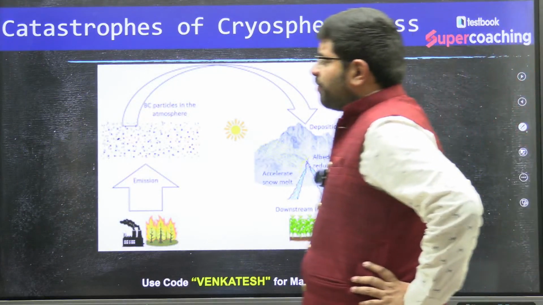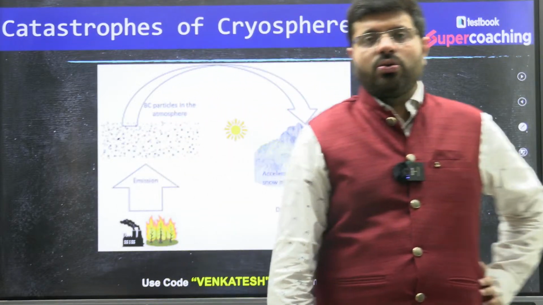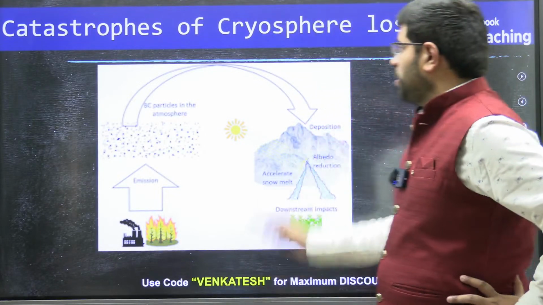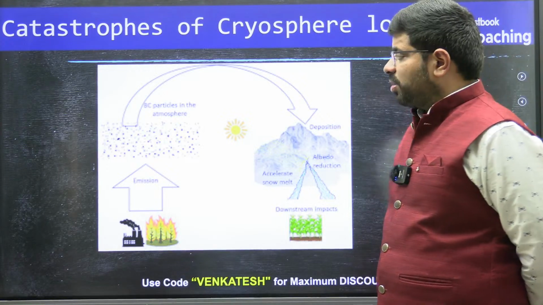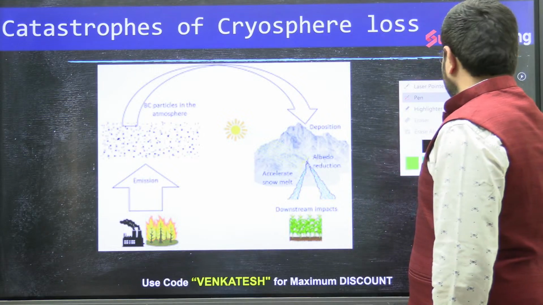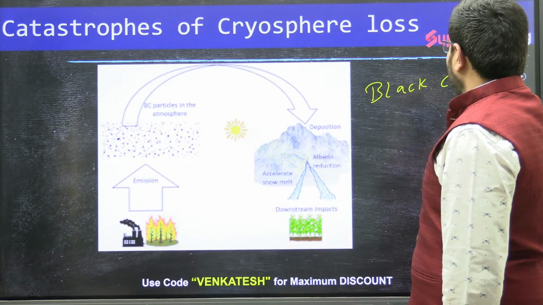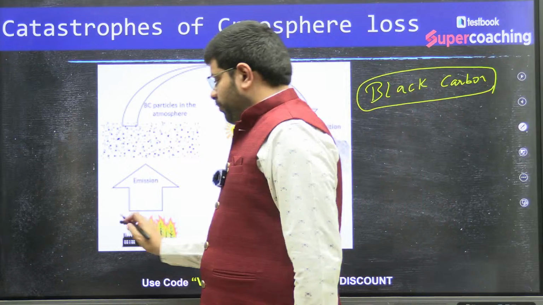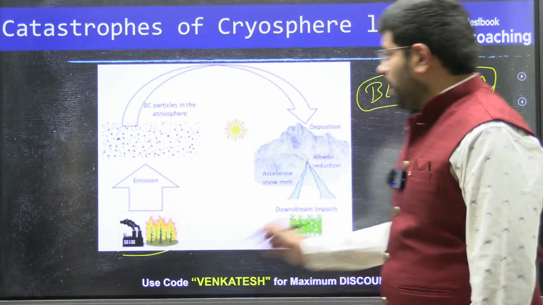these catastrophes of the cryosphere are not just about the melting of glaciers, which may lead to the loss of so much. It is also about cryosphere loss in the Himalayas. I think you have heard about a certain thing called black carbon. Because of incomplete burning, which you find in the plains of India, there are some particles in the atmosphere.